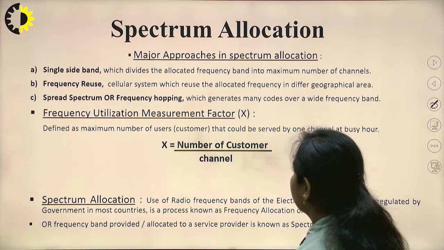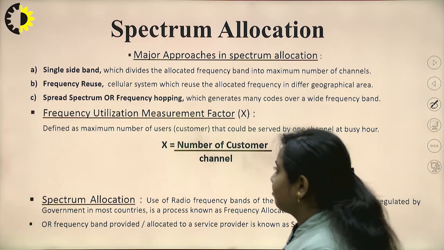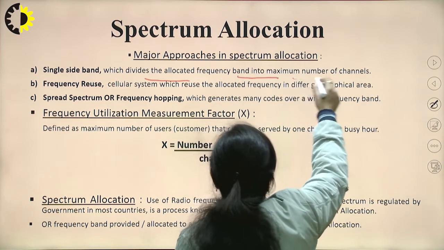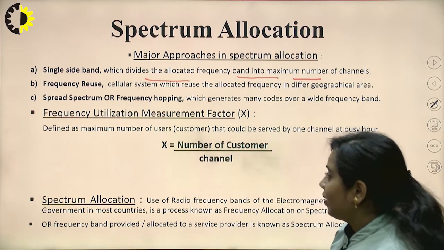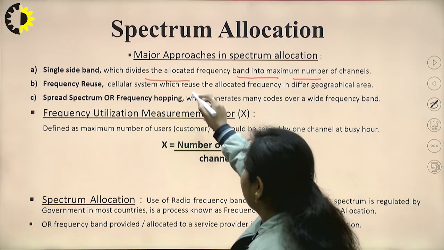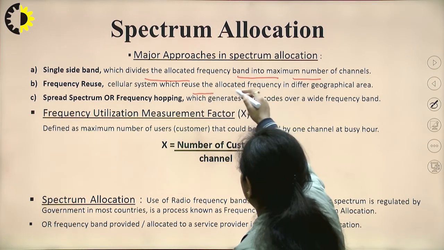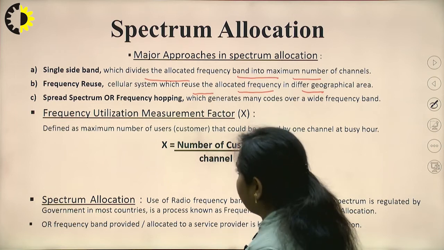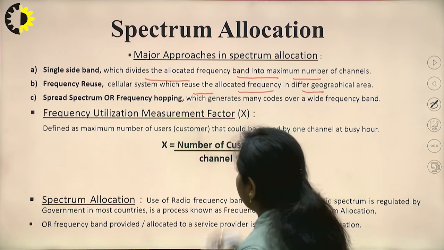allocation. So the major approaches in spectrum allocation: first is single sideband, which divides the allocated frequency band into the maximum number of channels. Then frequency reuse is there, that is the cellular system, which reuses the allocated frequency in different geographical areas. Then spread spectrum or frequency hopping is there.